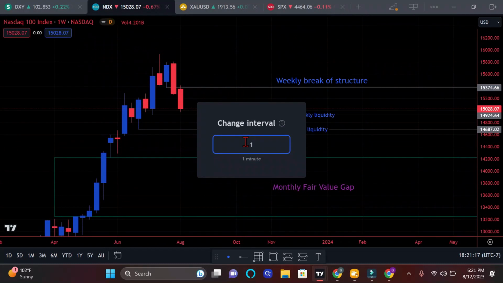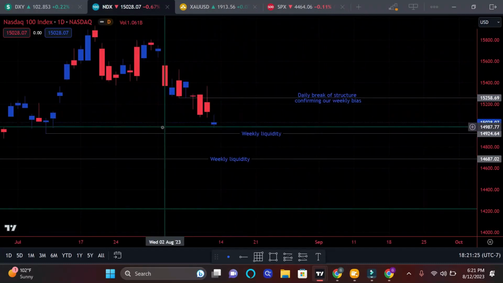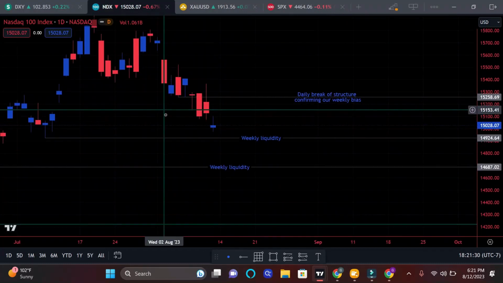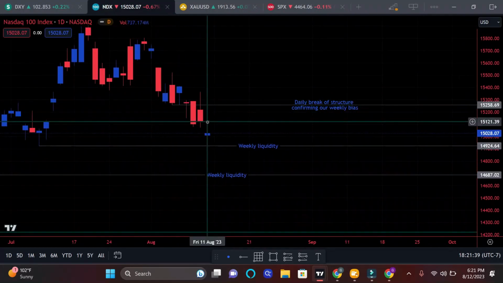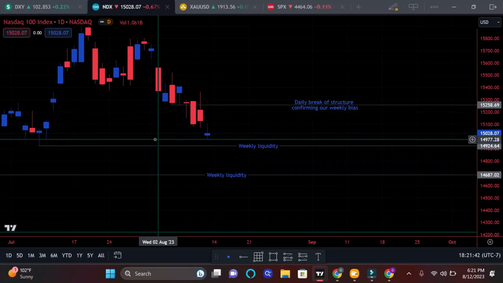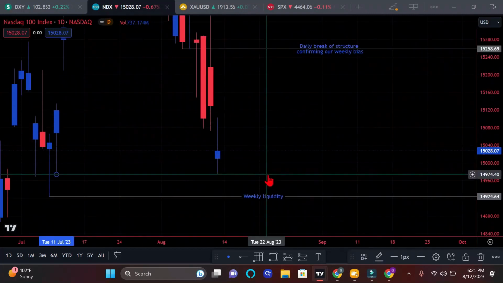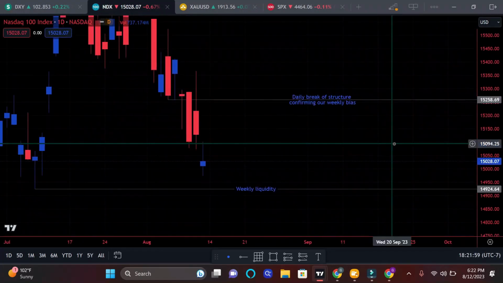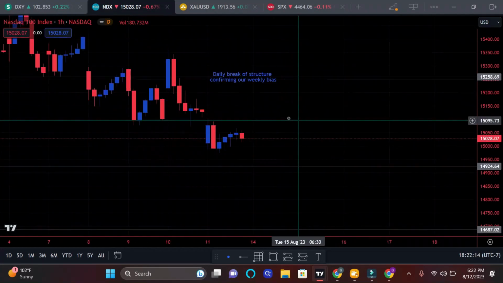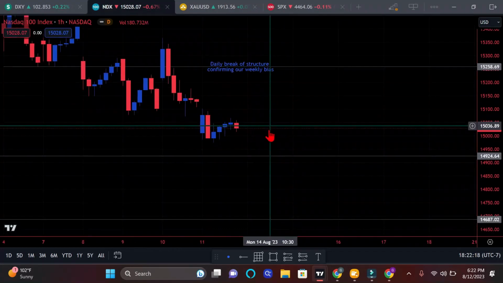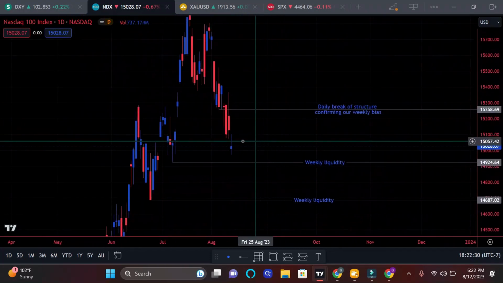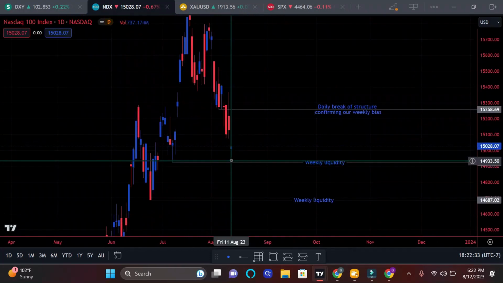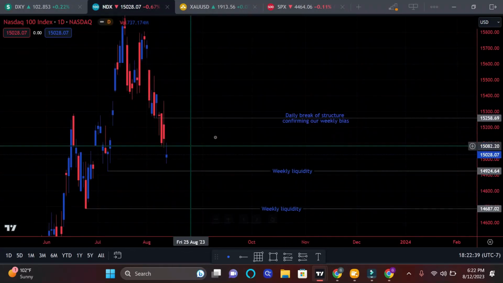So let's go into the daily chart. As you can see here, we have not swept weekly liquidity, but we broke structure on the daily chart, confirming our weekly bias. So we will still be looking for short. Have we swept daily liquidity right here? By the little wick we have. So let's go into the 4 hour, continuing on down. Now I wouldn't be surprised if we fill this gap and then continue to target weekly liquidity on the NASDAQ. I'm still bearish until we sweep this weekly liquidity and this weekly liquidity. So we would be looking for short.